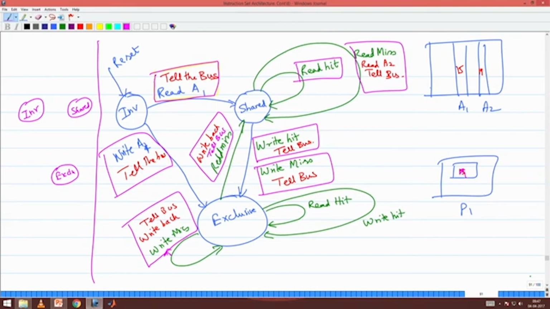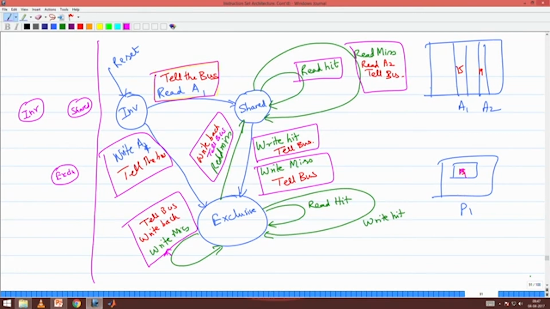I will be interested if something that is happening in the bus is based on the address that I am storing. As a cache line, I am storing address A. If something happens to A, then I get alerted.